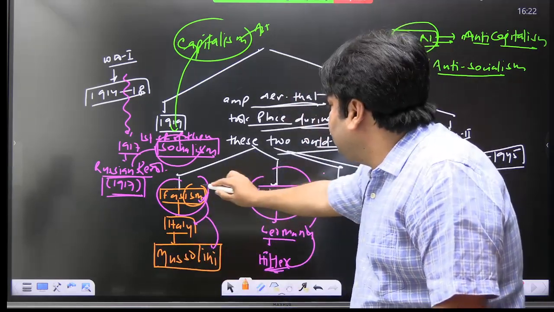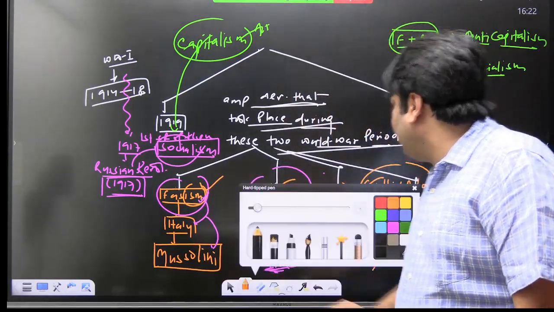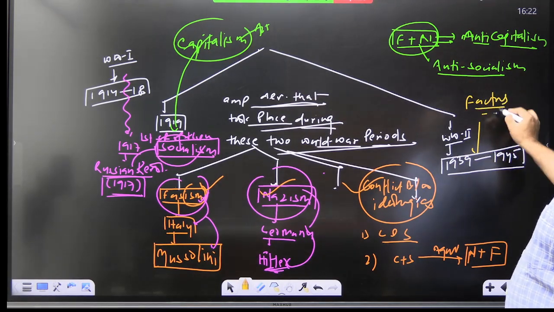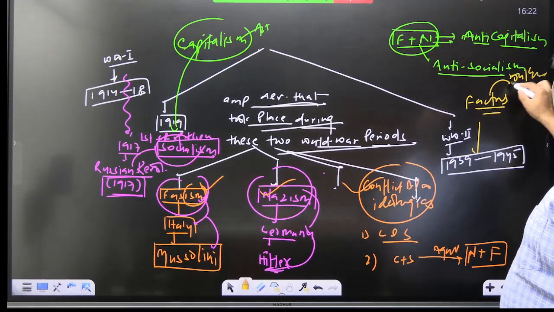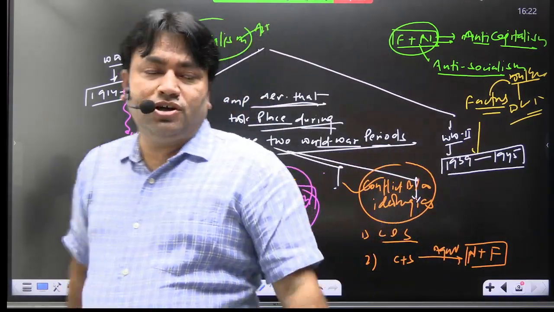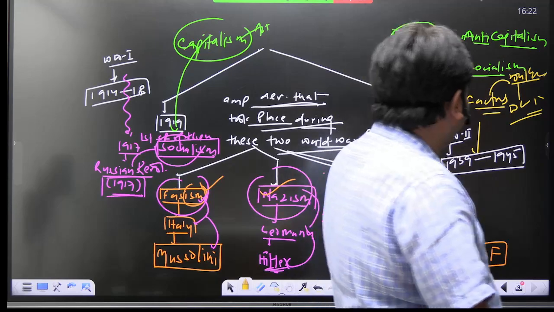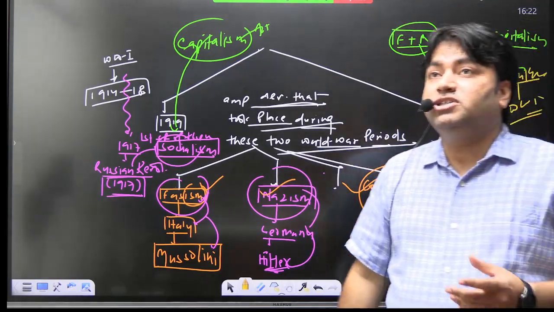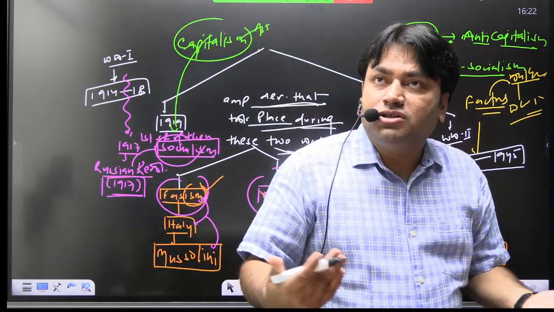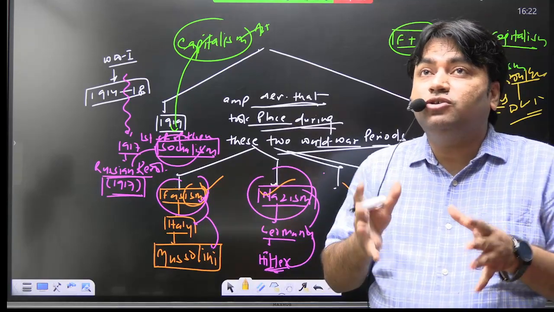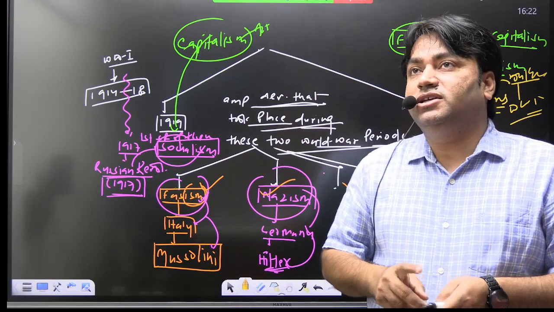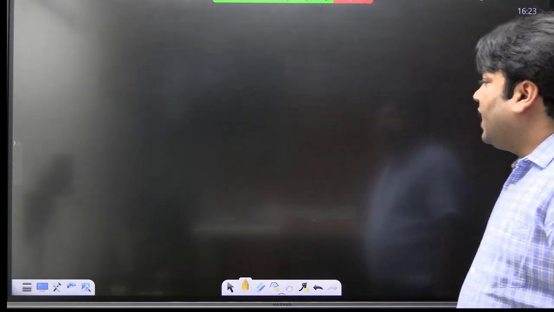So when you read these three topics, you will be able to understand what the factors were that were responsible for the outbreak of the Second World War. Clear? So this is also a topic. We need to know which groups participated in the Second World War, what was the reason behind this outbreak, and what happens.